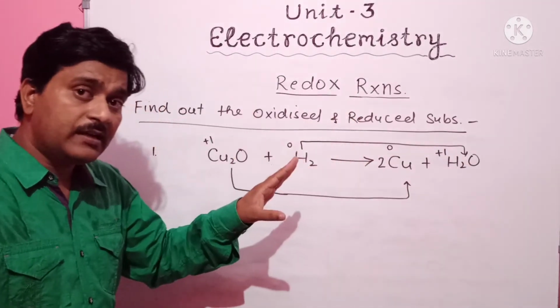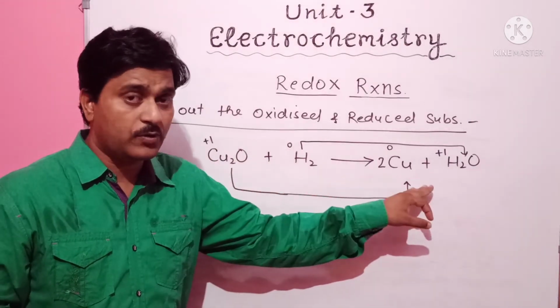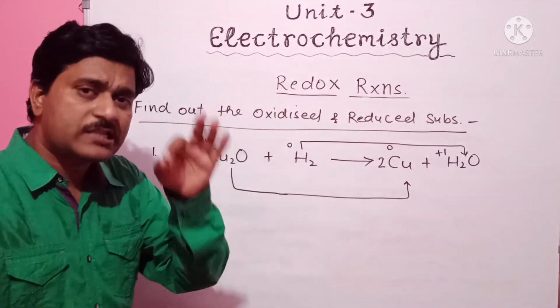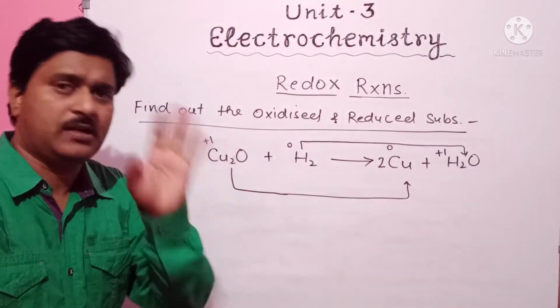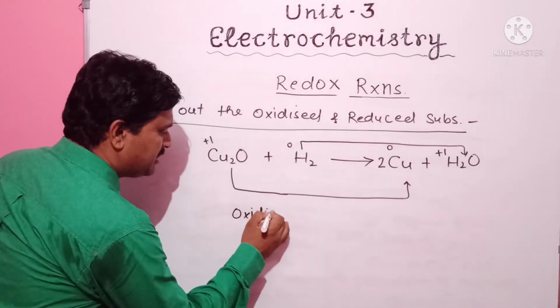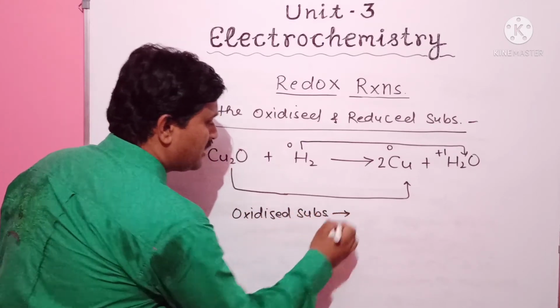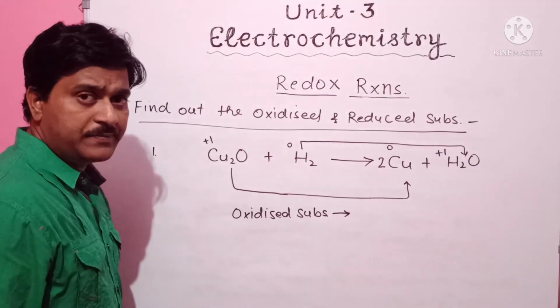So after assigning the oxidation number to each reactant and product, find out the oxidized substance and reduced substance. Oxidized substance. What are oxidized substances? Recall your memory.